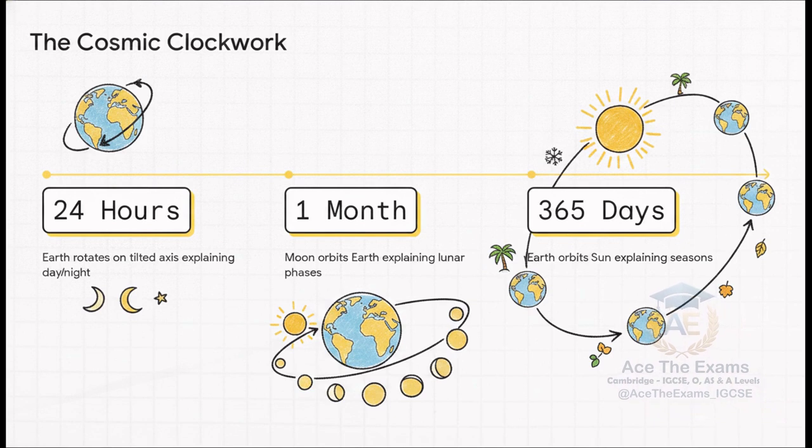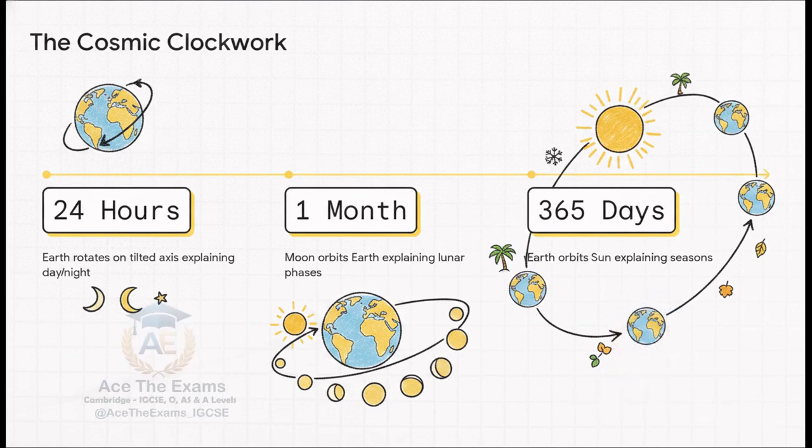First up, the 24-hour cycle. The Earth rotates on its tilted axis once in approximately 24 hours. This spinning motion explains the apparent daily motion of the sun across our sky, which gives us our fundamental day and night cycle. Notice the key word there, apparent? The sun isn't actually moving across the sky. We are the ones rotating.